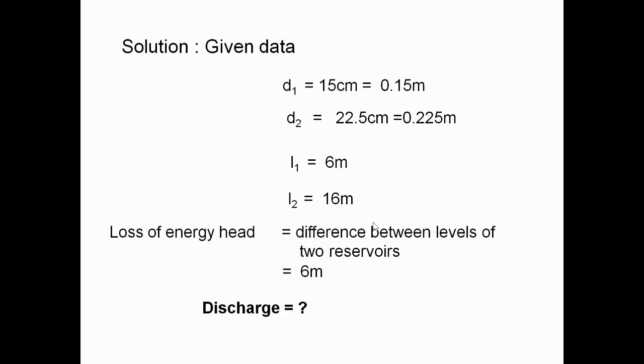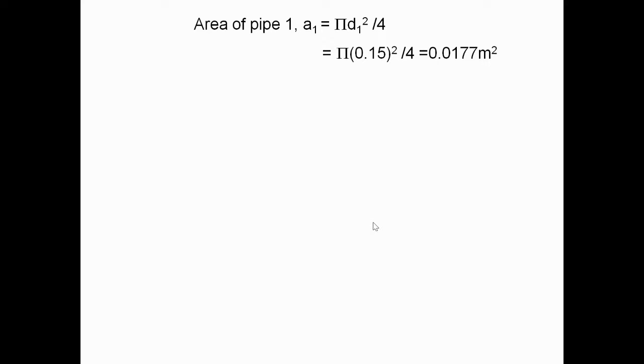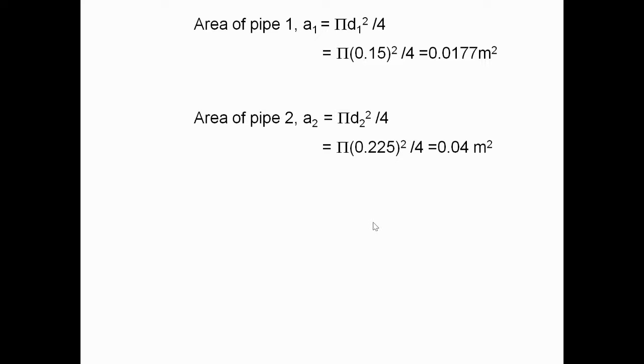Next, we have to find the value of Q, that is the discharge, or rate of flow. So first we apply the continuity equation, and by applying it we can get the value of V. So what is the formula? A1 V1 is equal to A2 V2.